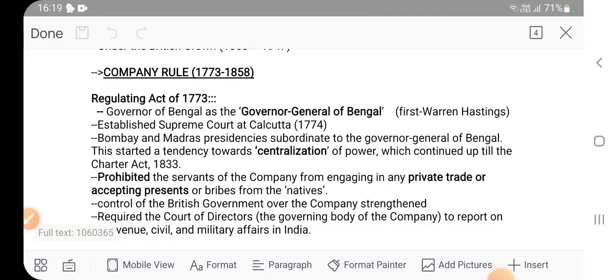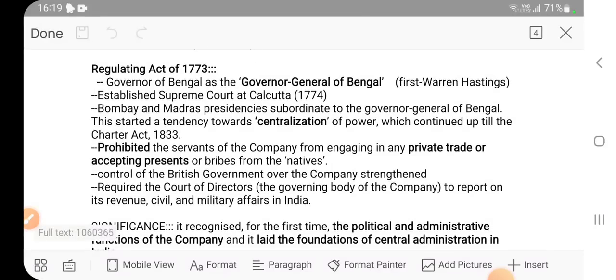Now the first act in the company rule is the Regulating Act of 1773. See, these are just factual details, nothing to explain much, only factual details relevant from the perspective of prelims. So the Regulating Act of 1773. See why this act was passed. Before that we can study the details of the act so that we can understand why this act was passed. So the governor of Bengal as the governor general of Bengal.